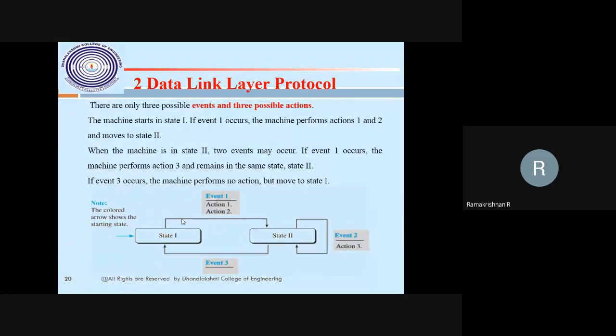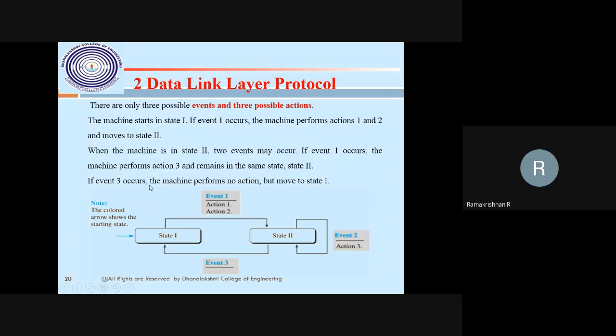Or suppose the packet is not properly received from the network layer, that kind of action and event is called an FSM. So here is a simple diagram to understand. One state is there, for example the beginning, ready, then an action is going on. Once the action proceeds, then state 2, then further processing, then state 3. Suppose action 1 is finished, it goes back to state 1. Repeatedly some action will happen.